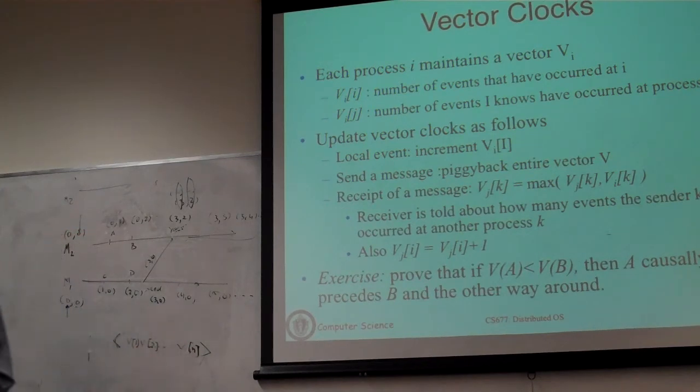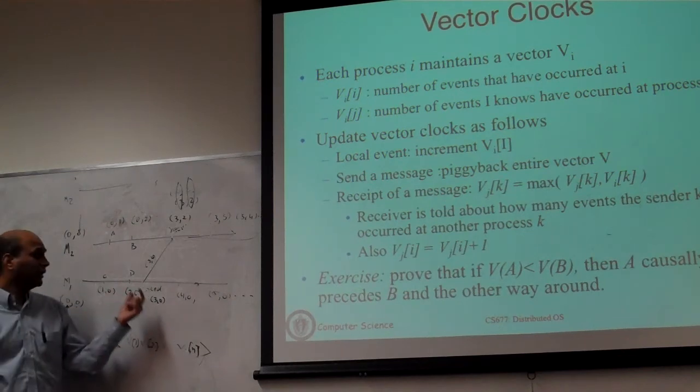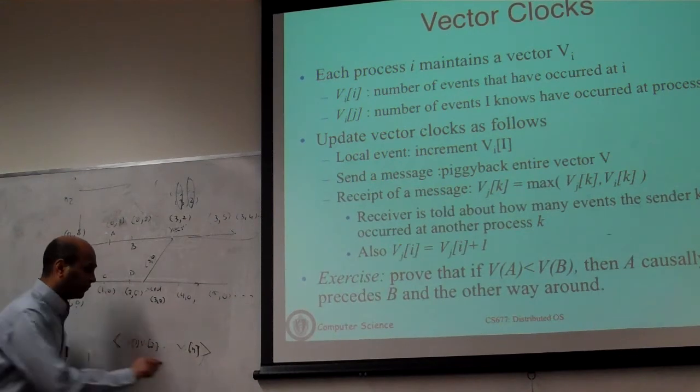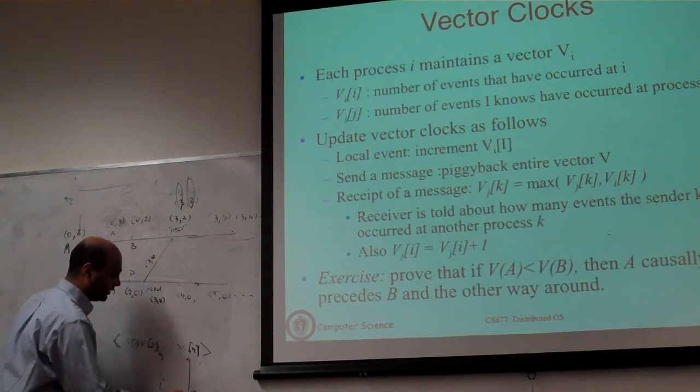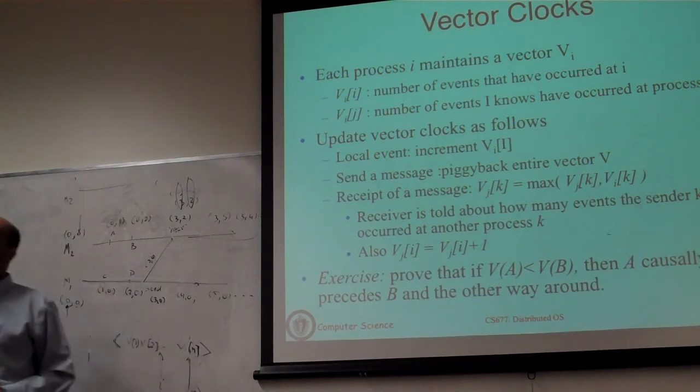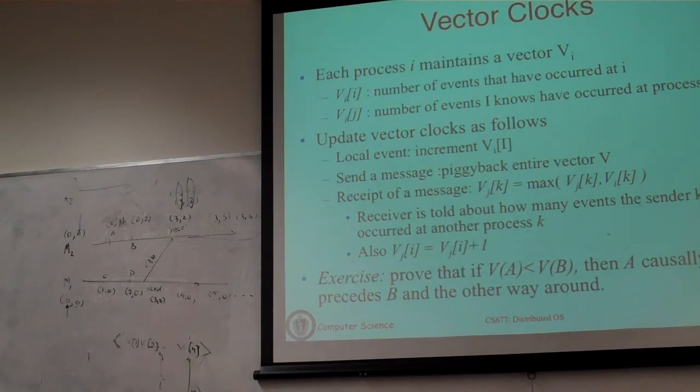Another way to think about a vector clock of an event is, what do I know about events on other machines? Okay. Let's say this is machine I, and you look at some jth entry and that has a certain value. What this is saying is that basically I know about all the events on that machine that are less than or equal to that, and there has been a send that has actually occurred before that. Okay?